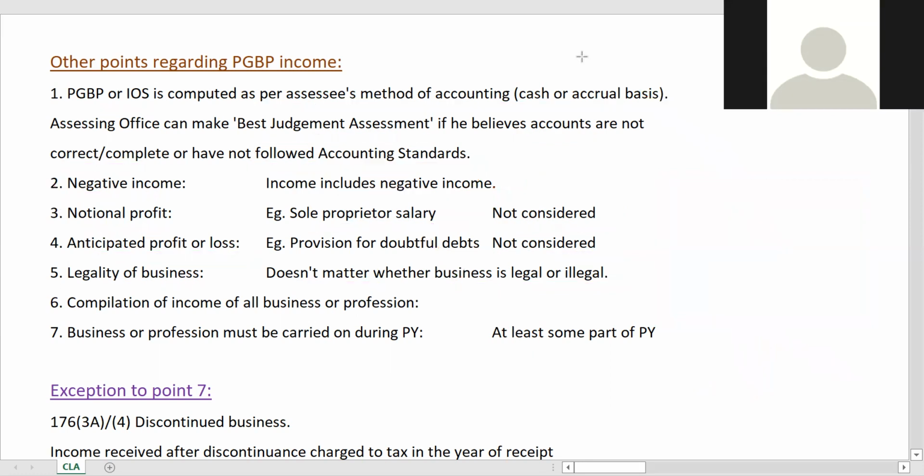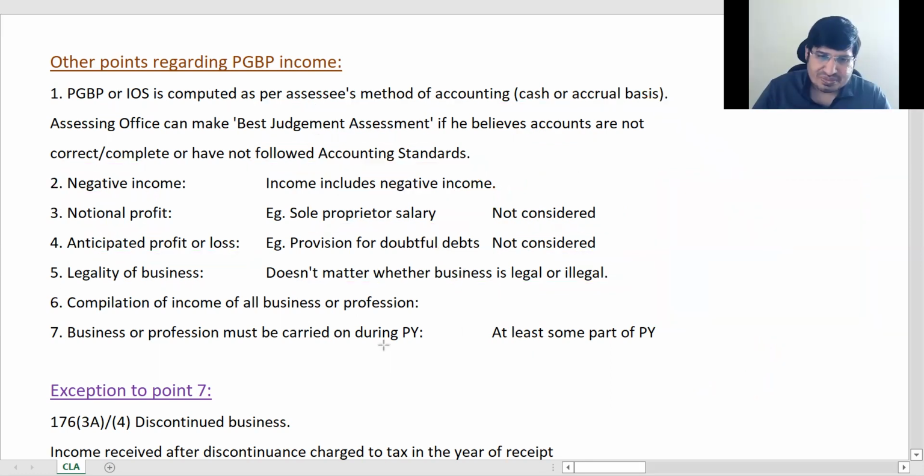Okay, so legality or illegality का कोई मतलब नहीं है. Okay, doesn't matter whether it's legal or illegal business. It is a compilation of all income of all business or profession. Okay, so I might have 5-6 different businesses. So you have to compile the profit of all, and then it will be taxable as business income. Okay, it's a compilation of income of all business or profession.